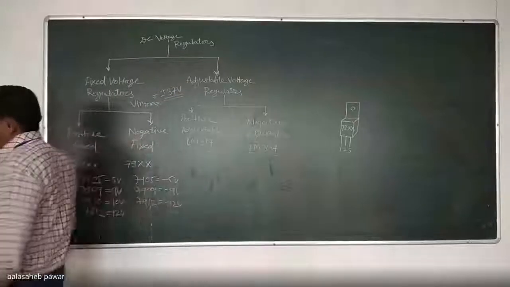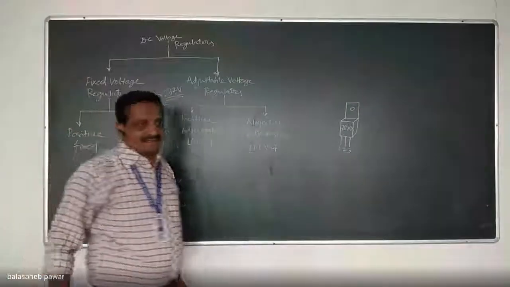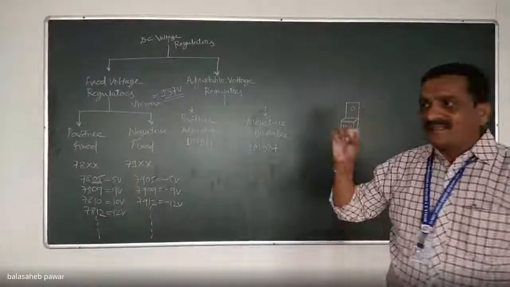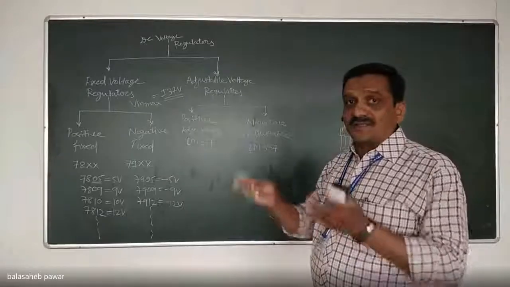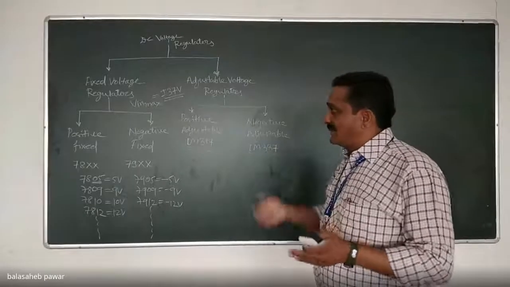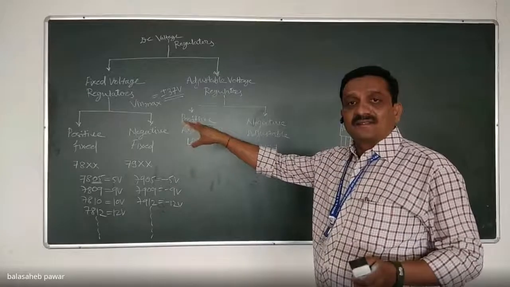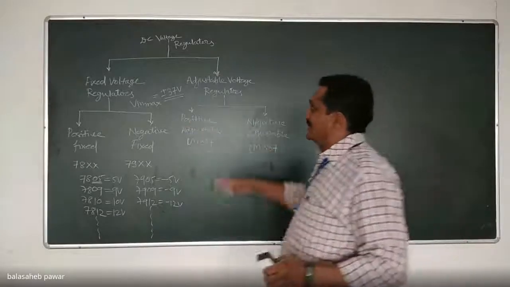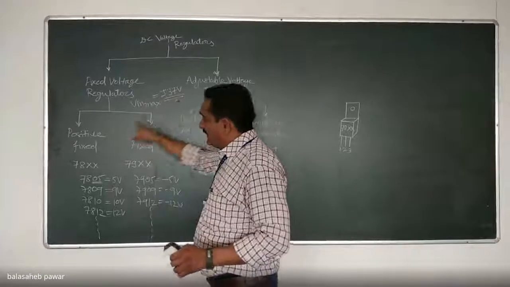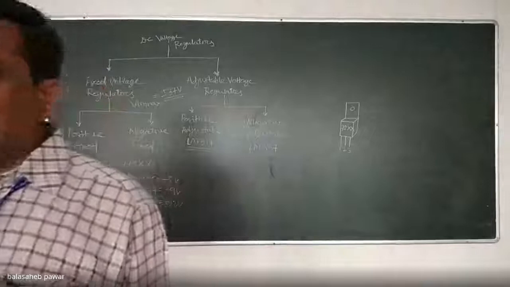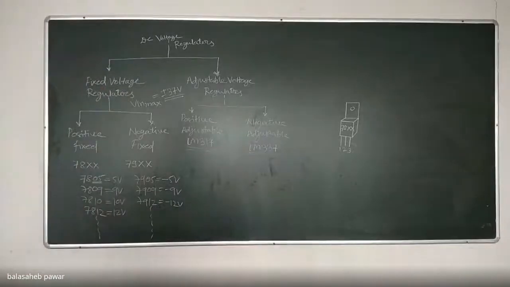What is meant by V in max? It is the input unregulated DC voltage coming from the unregulated power supply, how much we can apply as input to the fixed voltage regulator, that is 37 volts. If it is a positive fixed voltage regulator, we can apply a maximum input of 37. It should not exceed 37, otherwise the voltage regulator may get damaged.